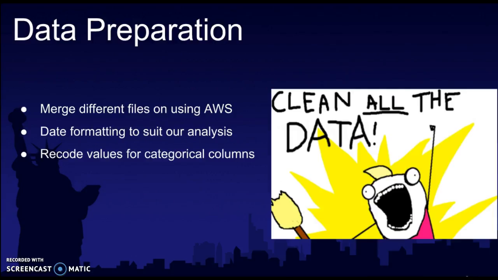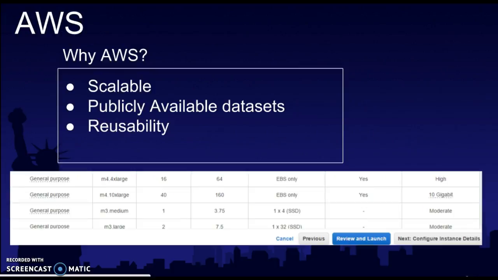Merging the data itself was a problem because each data set was divided on a monthly basis. So we took the data from January 2015 and February 2015 only for the yellow cab, and we omitted the green cab data. Merging it on the local machine was difficult, so we had to use Amazon Web Services, hosting the data on Amazon S3. So why do we use Amazon?